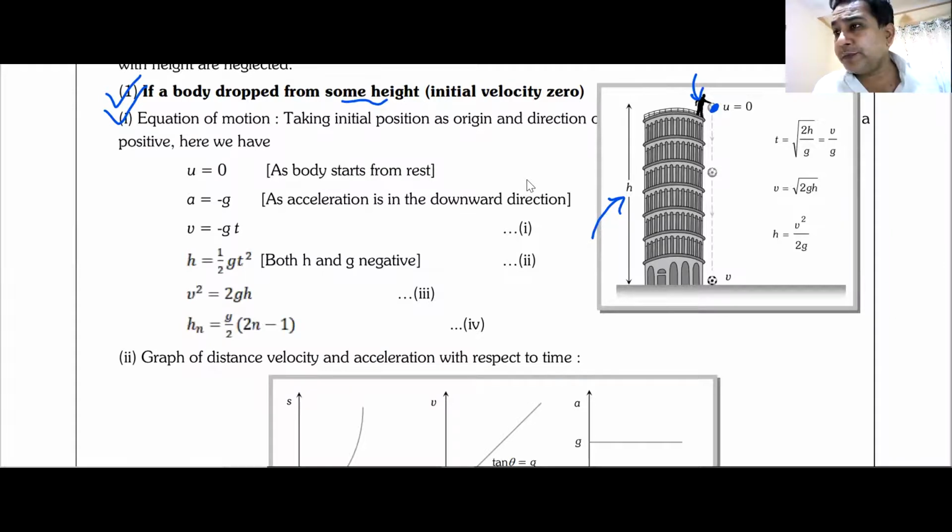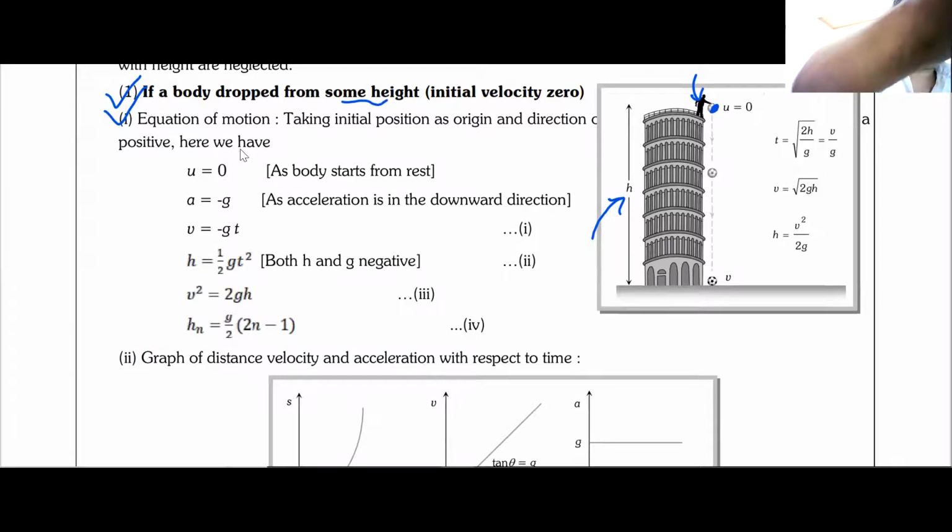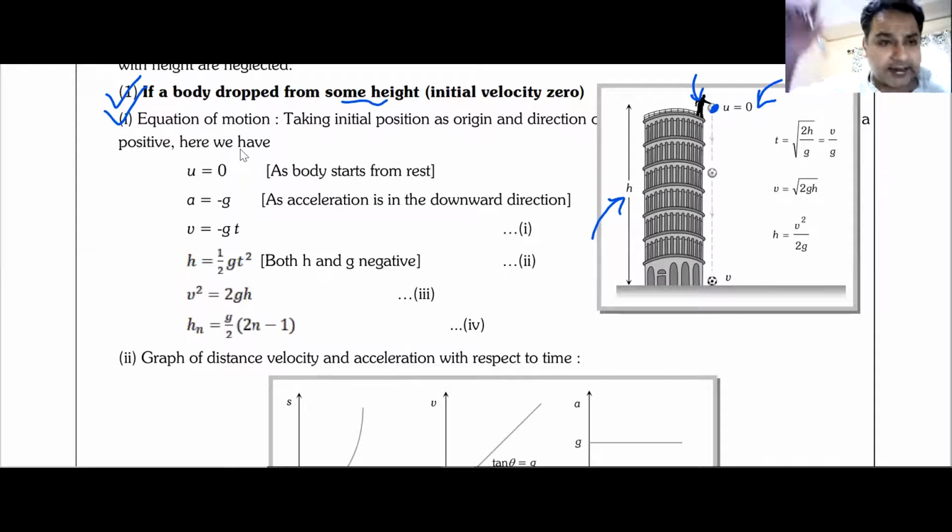And I told you, when something is dropped, its initial velocity is always zero. So as you can see, in this case where the ball is dropped, the initial velocity u has been taken as zero.